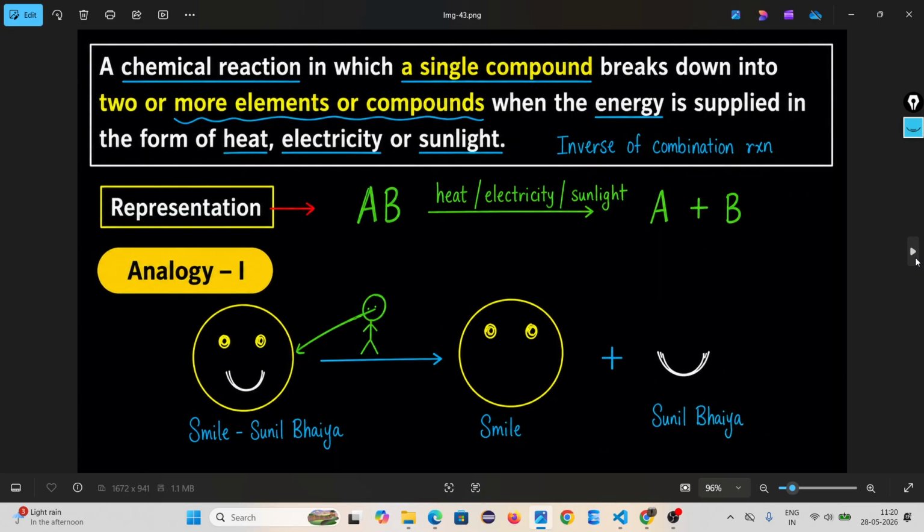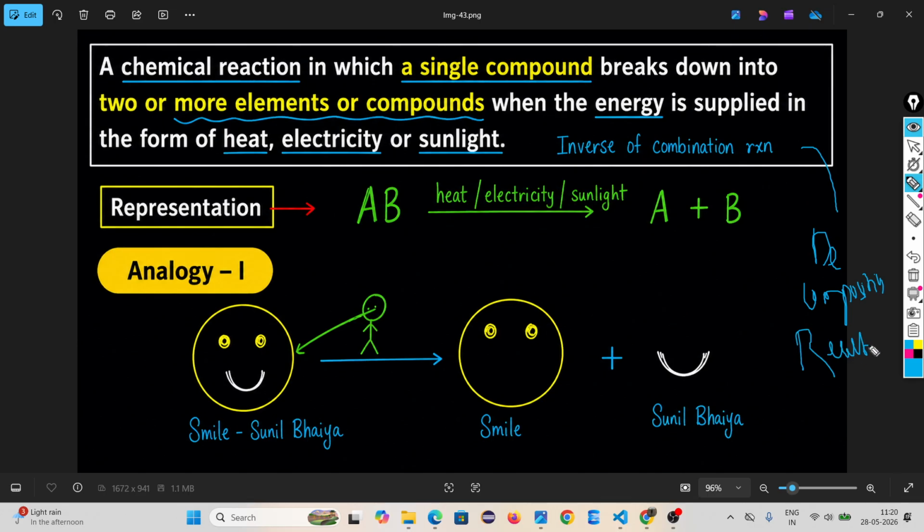Or have you any doubt? No, sir. Then come to the next, that is decomposition reaction. It is exactly the inverse of a combination reaction.